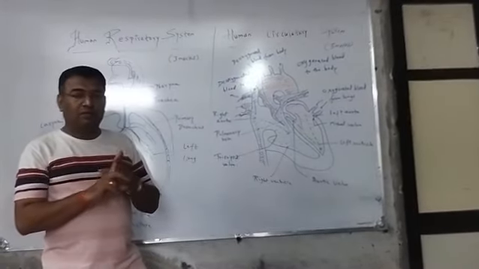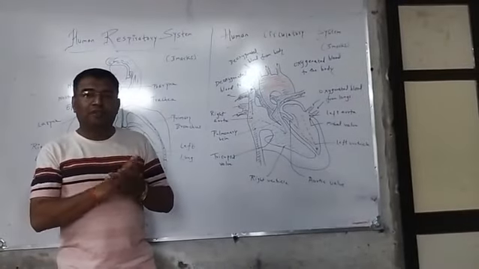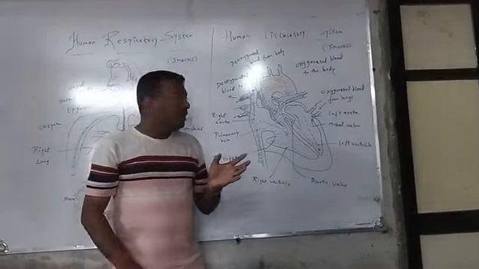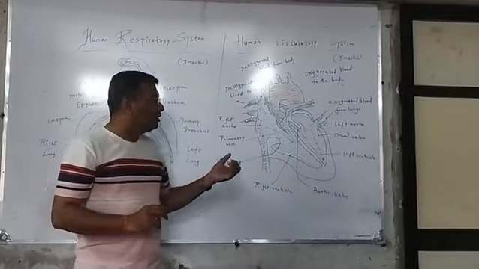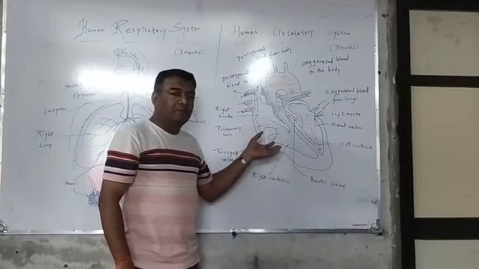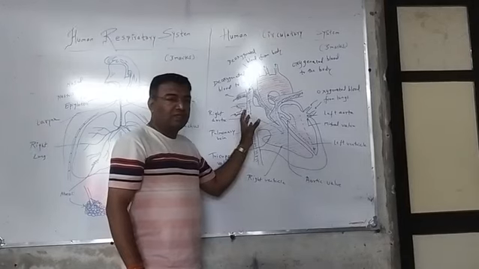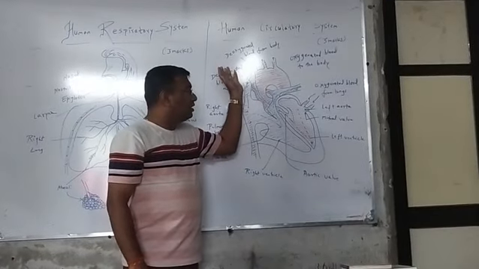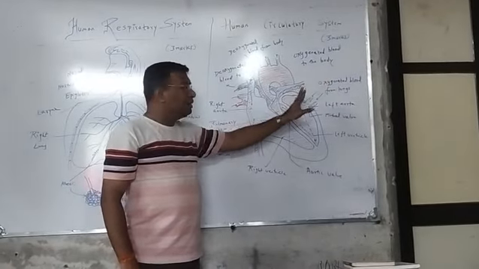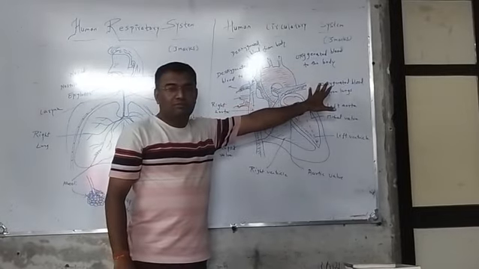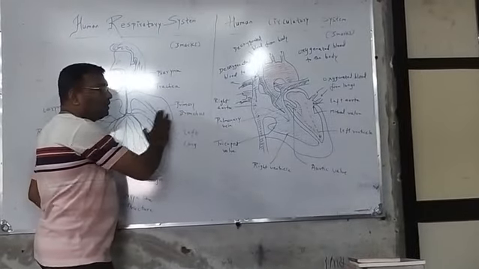We have two different channels: one is arteries, one is veins. Arteries are bigger in size and are responsible for carrying oxygen to the entire body, and veins are used for taking carbon dioxide, or deoxygenated blood, back towards the heart. The heart is a pumping organ that performs both functions: taking in the oxygenated blood from the lungs and supplying it to the body, and again taking back the deoxygenated blood and passing it to the lungs. So the heart is connected to the lungs, and the lungs provide us the oxygen supply. These two systems are interconnected with each other.